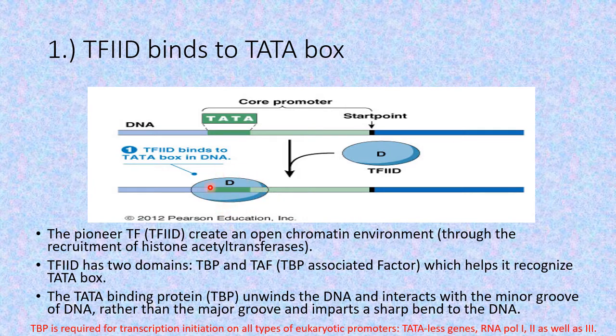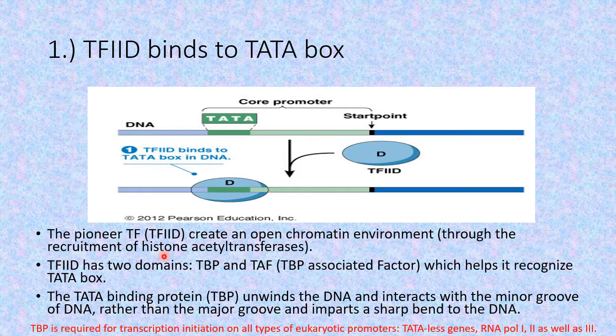Now when it binds itself over here, the first thing is that it opens up the chromatin. We know that in eukaryotes, the DNA has associated histone proteins with it, so it has to expose the nucleotide sequence.